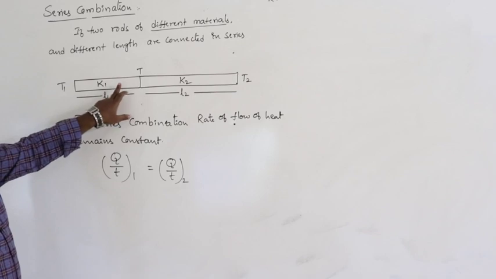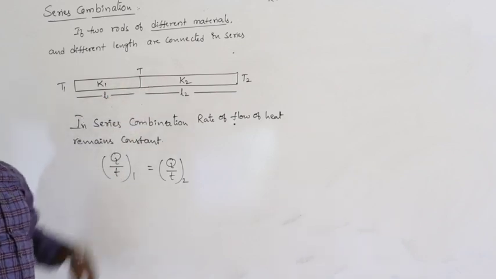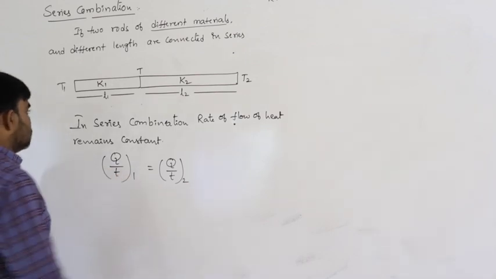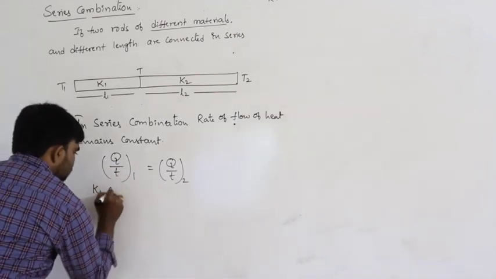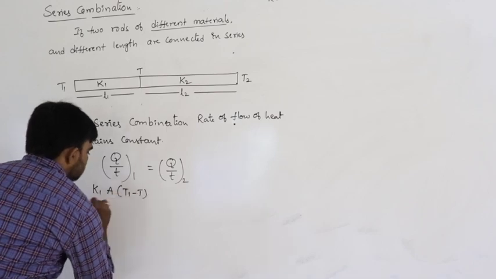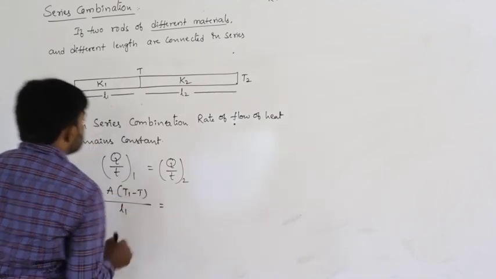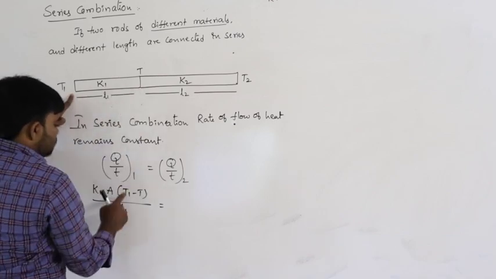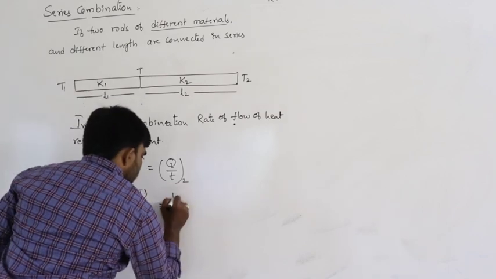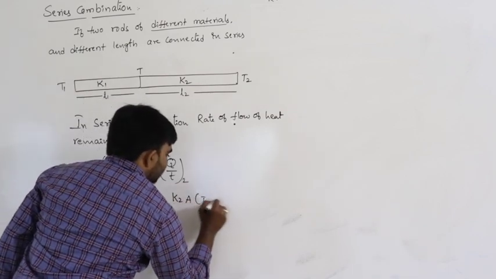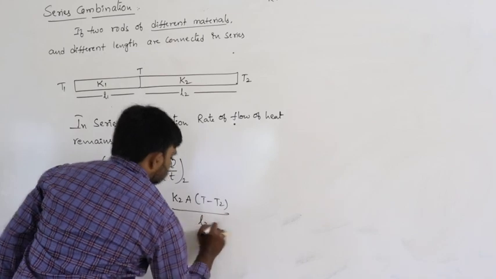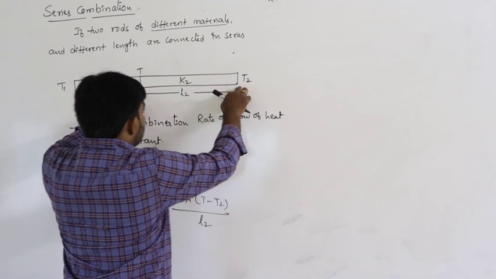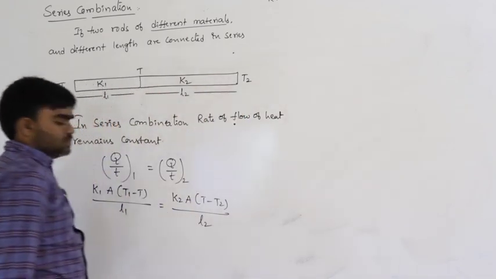That means the heat energy flowing through the first rod must be equal to the heat energy flowing through the second rod. Amount of heat energy flowing through the first rod is K1A into (T1 minus T) divided by L1, where T1 minus T is the temperature difference across the first rod. Next, it is K2A into (T minus T2) divided by L2, where T minus T2 is the temperature difference across the second rod.